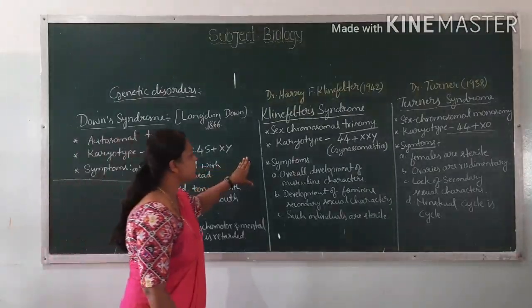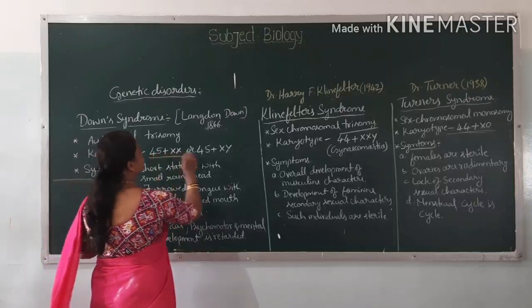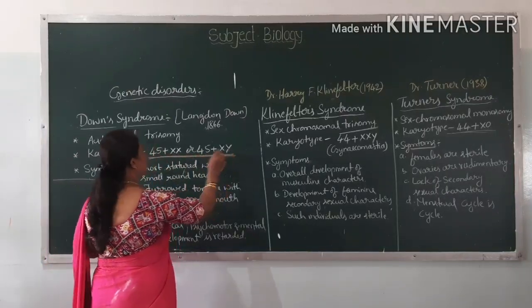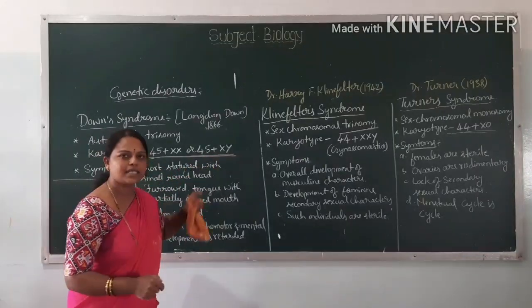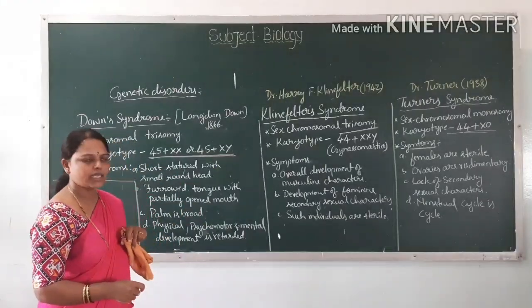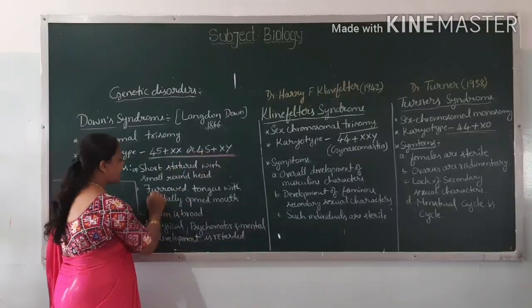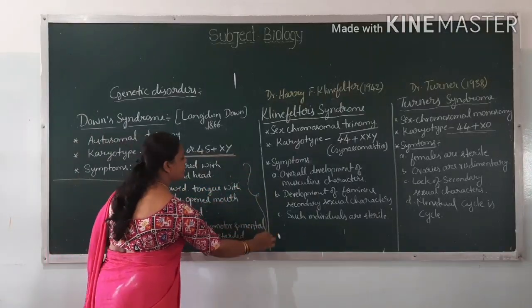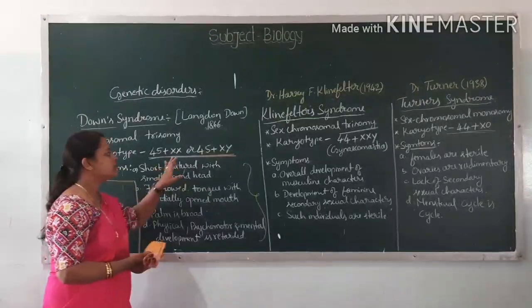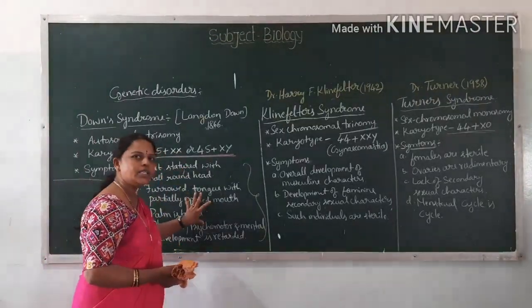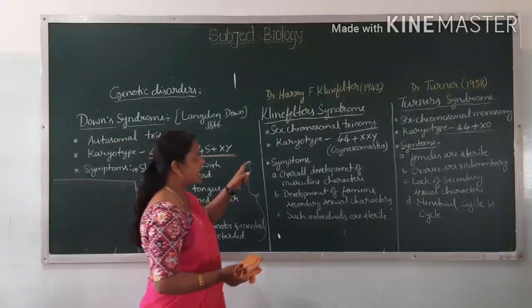Next, this karyotype you should remember. This is very important. 44 plus XX in case of females, 44 plus XY in case of males, along with the extra chromosome. So this karyotype and the symptoms are very important. For the board examination, they will ask for 2 marks. They will ask for the karyotype and any 2 symptoms.